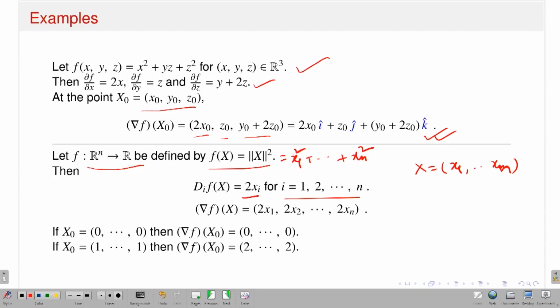So, that means all the partial derivatives exist at any point x. In particular, the gradient vector of f at the point x is nothing but you put the first component del f del x1, then del f del x2, then del f del xn at the point x1, x2, xn, which is nothing but 2 x1, 2 x2 up to 2 xn. In particular, if the point x naught is 0, the gradient vector at the point 0 is 0. If x naught is 1 1 1, that means you put x1 equal to 1, x2 equal to 1, xn equal to 1. So, you can easily calculate: if I have a nice function, if all the first order partial derivatives exist at that point, then you have the notion, or existence, of the gradient vector of that function at that point.